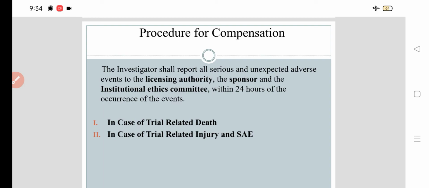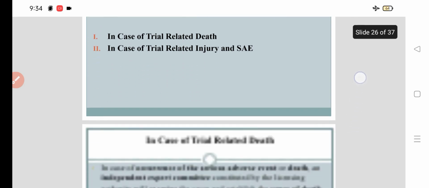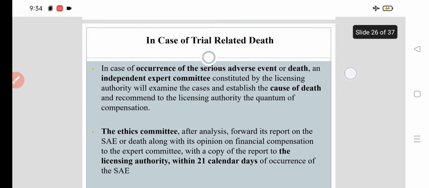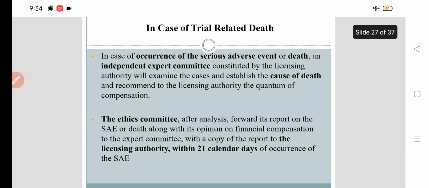In case of trial related death or trial related injury and serious adverse event, we'll see, whenever there is a trial related death or occurrence of a serious adverse event, an independent expert committee constituted by the licensing authority, that we have to form, will examine the cases, establish the cause of death, and recommend to the licensing authority the quantum of compensation.